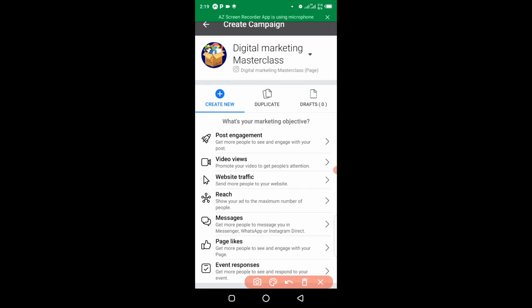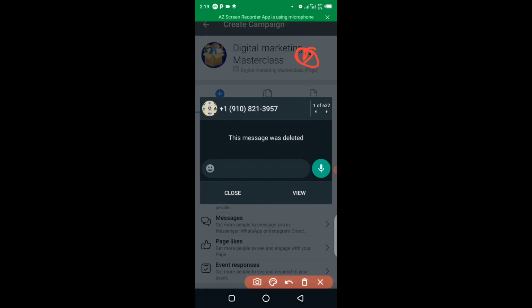So at this particular point here you need to select your Facebook business page. Okay, in some cases, if you have more than a single page, you have to click on here to select the particular page you want to use as your ad's identity.